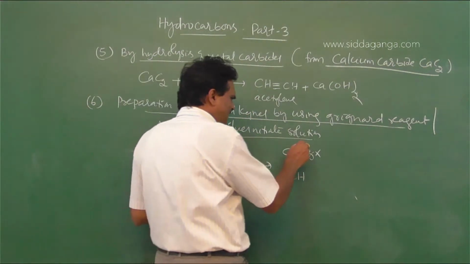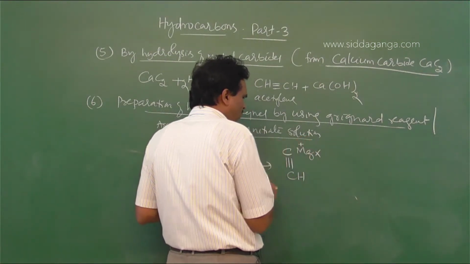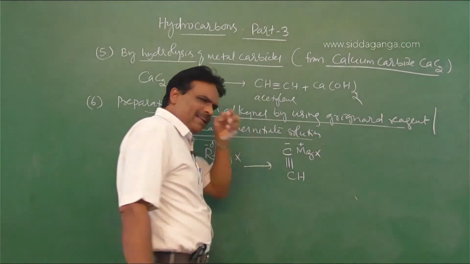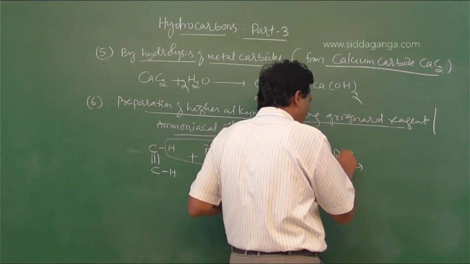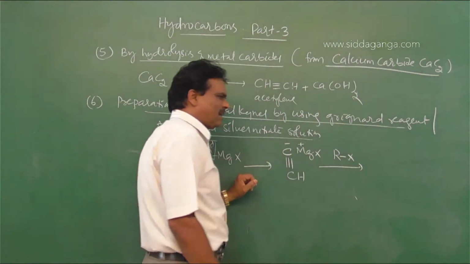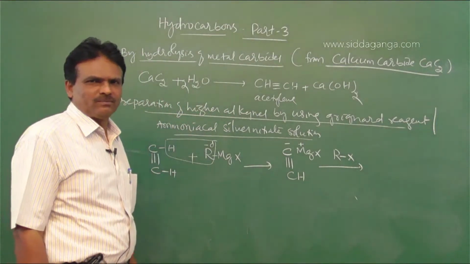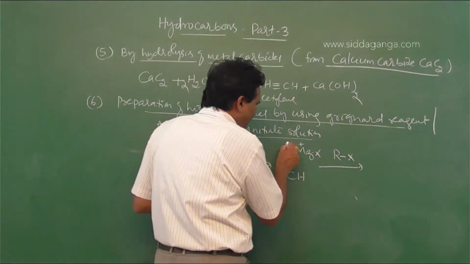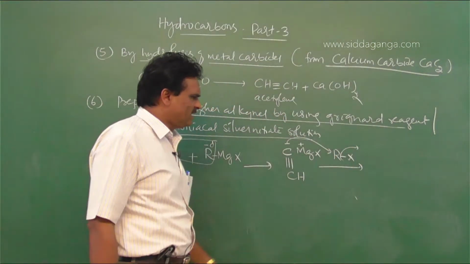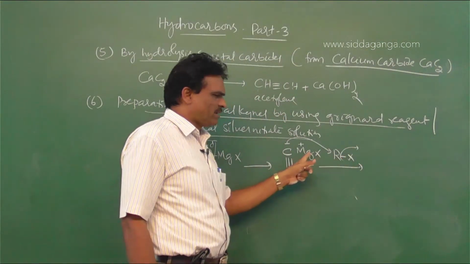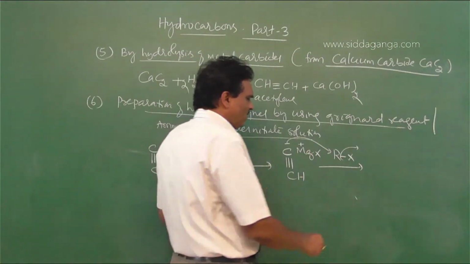This is nucleophilic. When it is treated with alkyl halides, particularly alkyl iodide, this nucleophile attaches to R and X is eliminated as X minus, which combines with MgX to form MgX2.